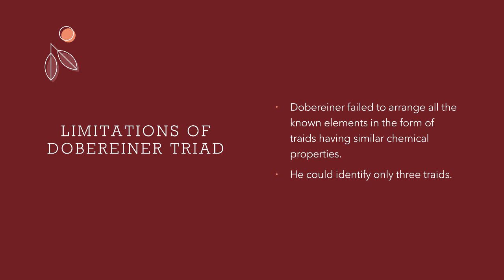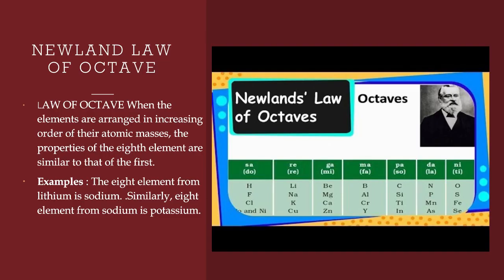Now, just recall, who's the next scientist? Yes, the next scientist is Newlands. He gave the law of octaves. We all know that, like the musical notes, he wanted to arrange the elements in the increasing order of atomic mass and the similarity in the chemical property. And this law of octaves said that the first element and the eighth element will have repetition in the chemical property. So let us see one example.